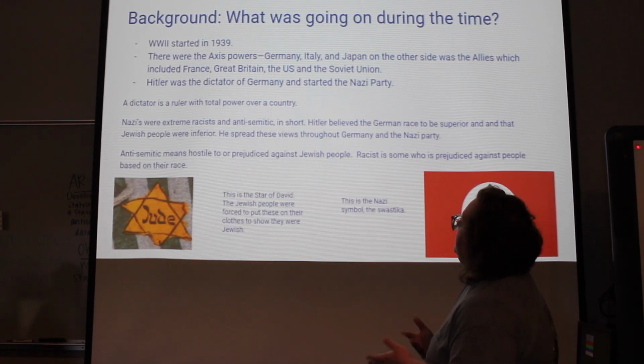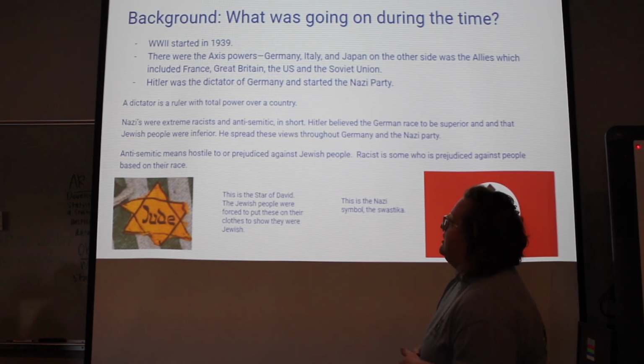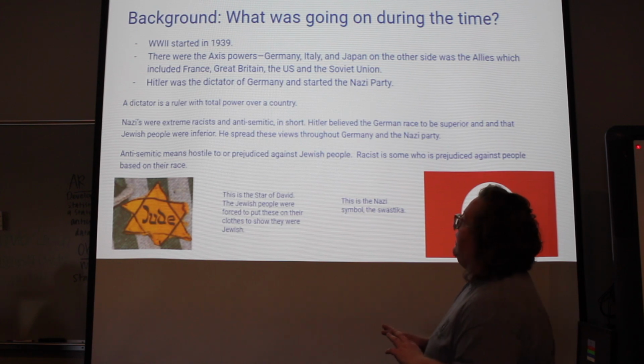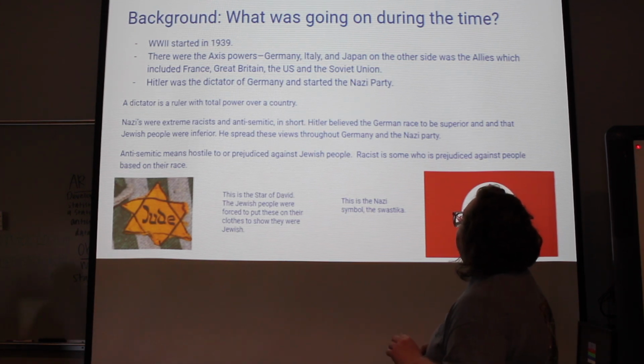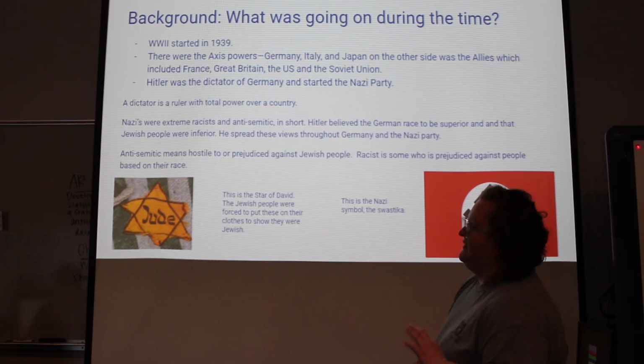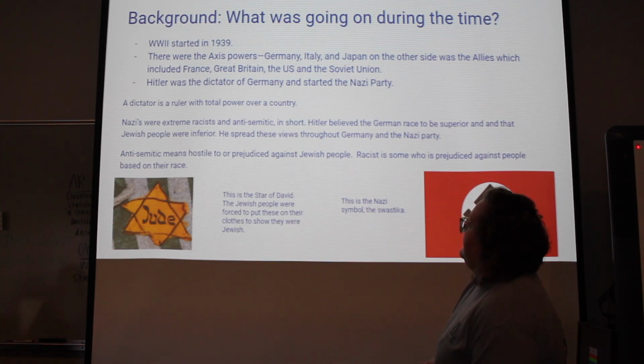So, what was going on during this time? World War II started in 1939. There were the Axis powers and the Allied powers. The Axis powers were Germany, Italy, and Japan. And the Allied powers were France, Great Britain, the US, and the Soviet Union. Hitler was the dictator of Germany, and he started the Nazi Party.